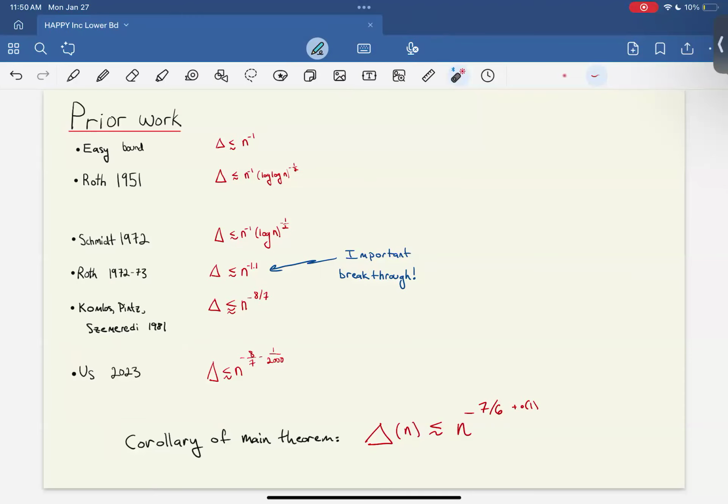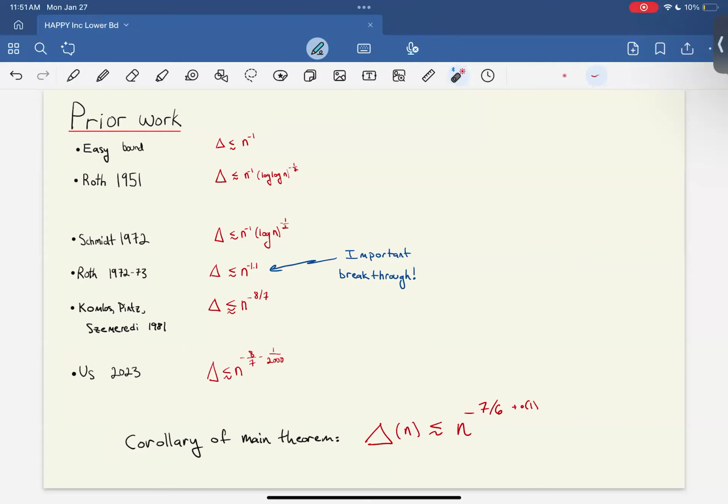Okay, so this is the problem we were working on, and a couple of years ago, we improved Komlos, Pintz, and Szemerédi's bound by a little bit. So we improved n to the minus 8 over 7 to n to the minus 8 over 7 minus 1 over 2000. And it was through that work that we sort of realized the connection between this triangle problem and harmonic analysis and fractal geometry, and got interested in developing that connection further.